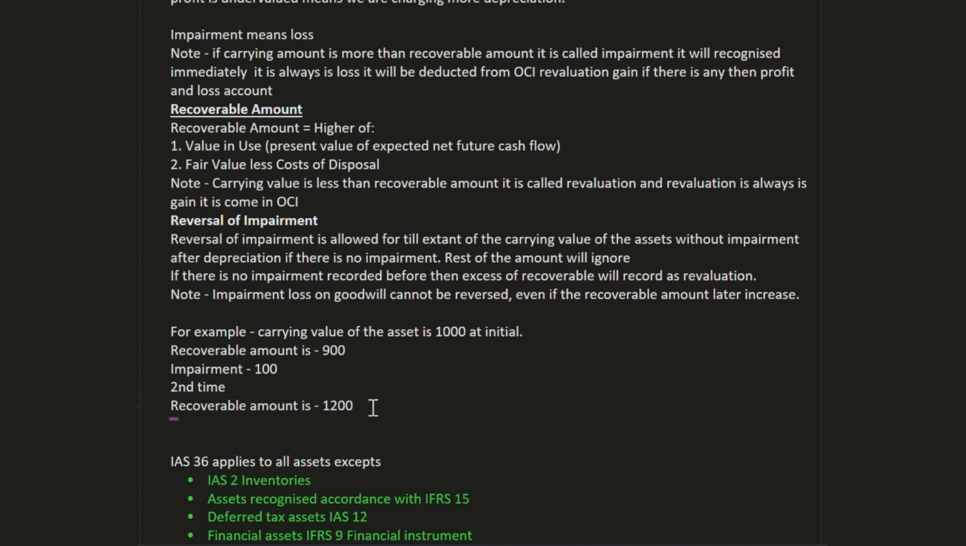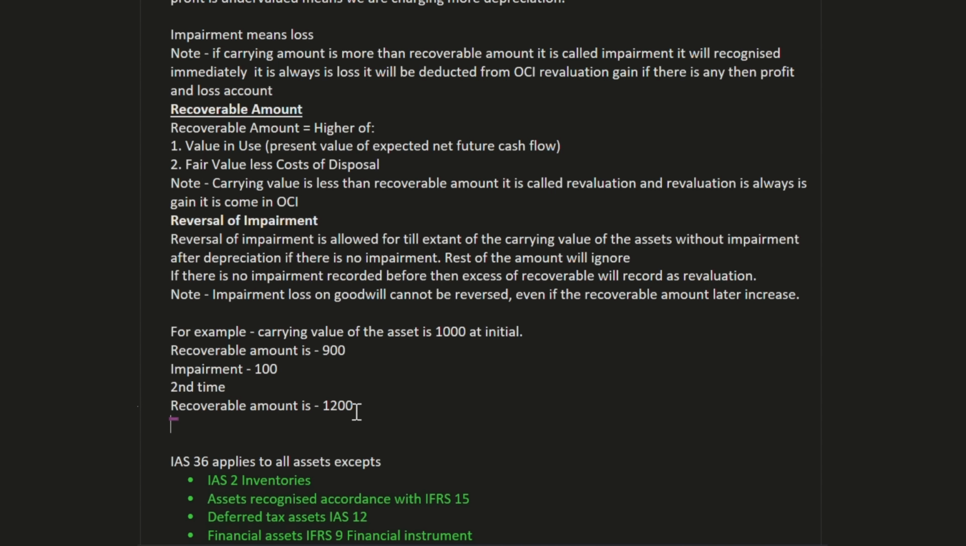impairment, but only to the extent of the original carrying value. It means that we can reverse our impairment up to 1000. We cannot reverse our impairment up to 1200. So when we reverse up to 1200, it means we are reversing our impairment of 100, and that goes to P&L, and 200 goes to OCI, because it will be called a revaluation gain. So this is the one scenario.